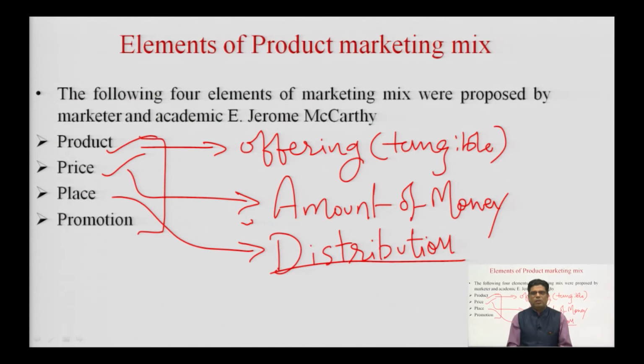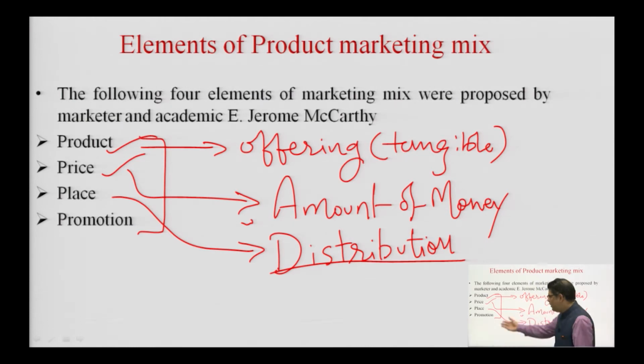This is the era of e-commerce, and therefore, the products can be obtained online. The products can also be obtained offline, wherein you visit the shop and then you purchase the product. So, therefore, place means the location at which you as a consumer get the product for using. So, it can be an online store, it can be an offline store, it can be the nearest kirana shop, it can be a specialty store located in a particular mall, or it can be something like the cash on delivery we discussed.